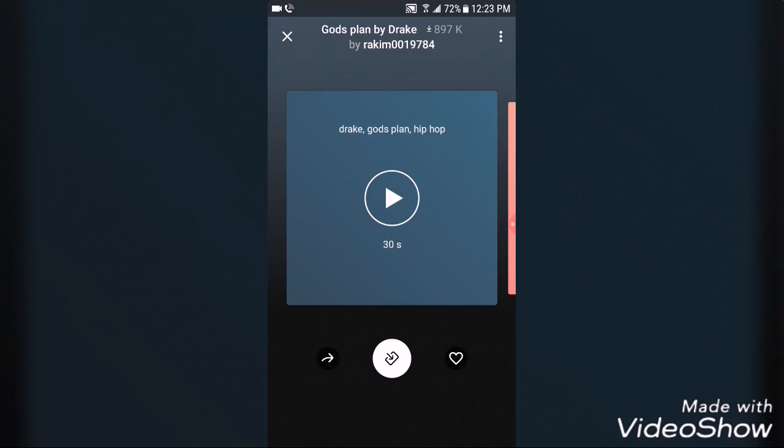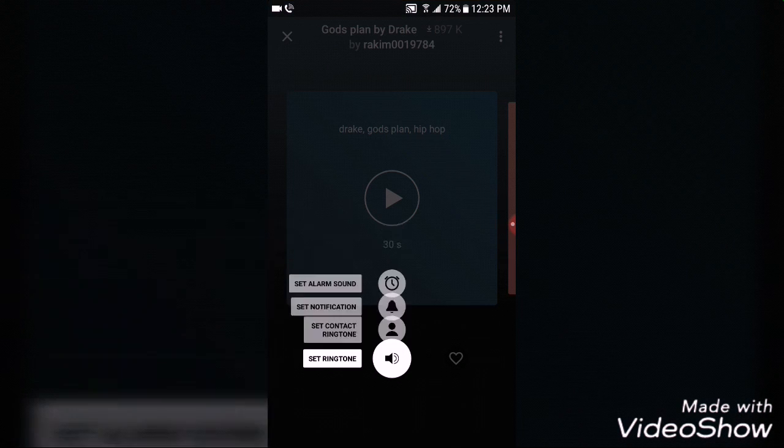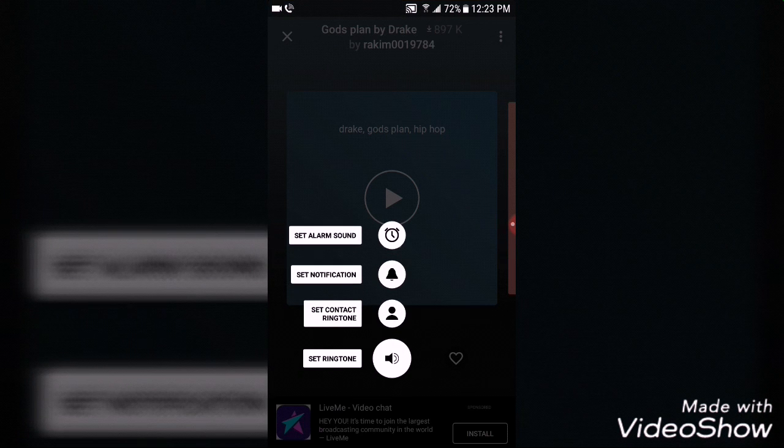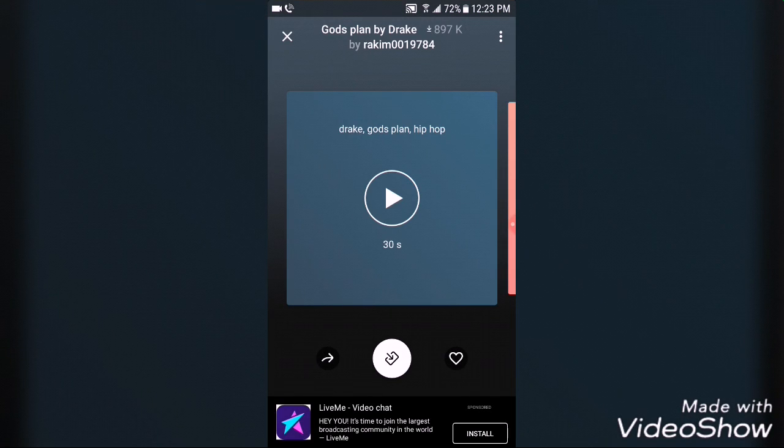If you want to get one, if you want a ringtone, or it can also be your notification, just press on it. Press on the white thing. You can set it as your ringtone, set as contact ringtone, set notification, or even set it as alarm sound. You can like them, you can share,